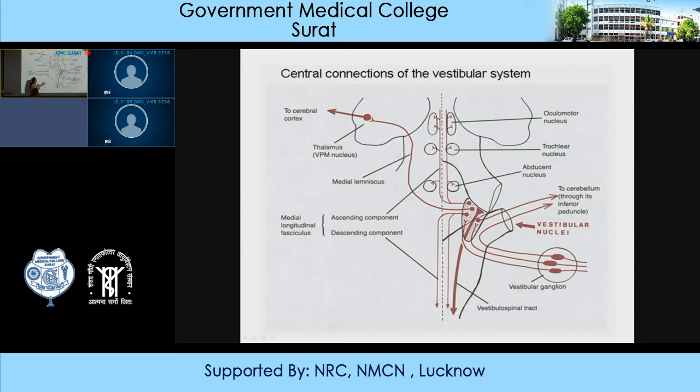Now, these are the third, fourth, and sixth cranial nerve nuclei. So signals pass from the vestibular nuclei through the vestibulo-ocular tract to these three cranial nerve nuclei. Now some of the fibers, second order neurons arising from the vestibular nuclei, will cross to the opposite side, pass through the thalamus, and reach the cerebral cortex in the temporal lobe, and signals will be transmitted there and further analysis will take place.